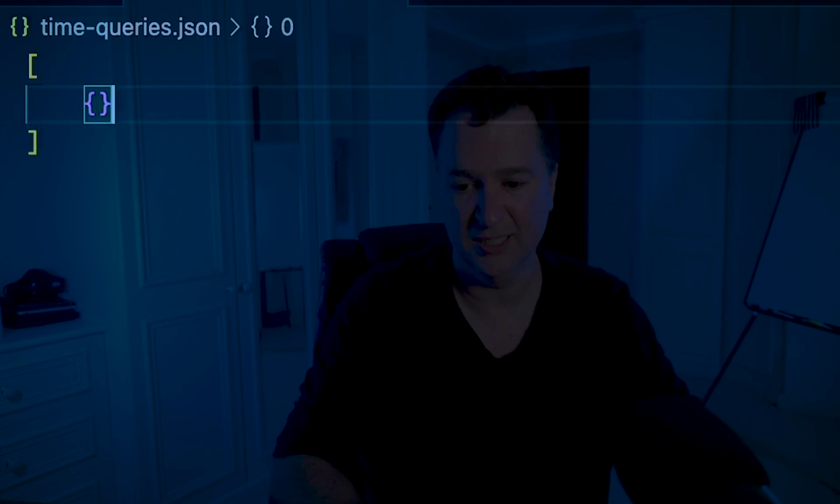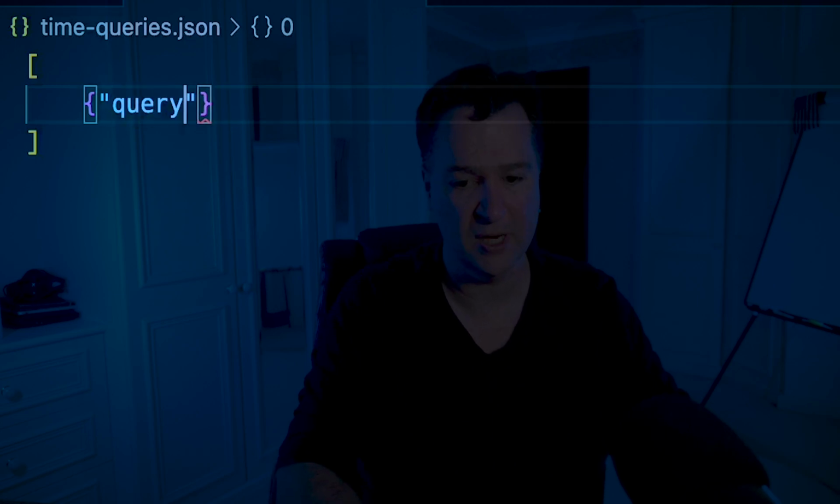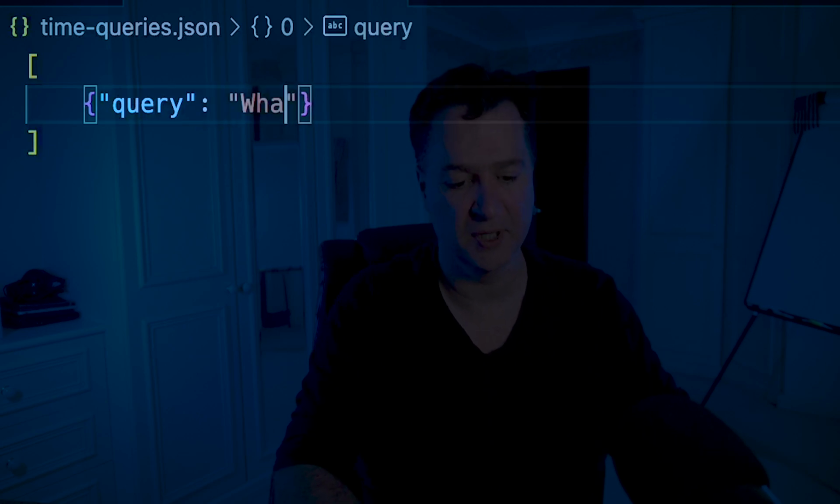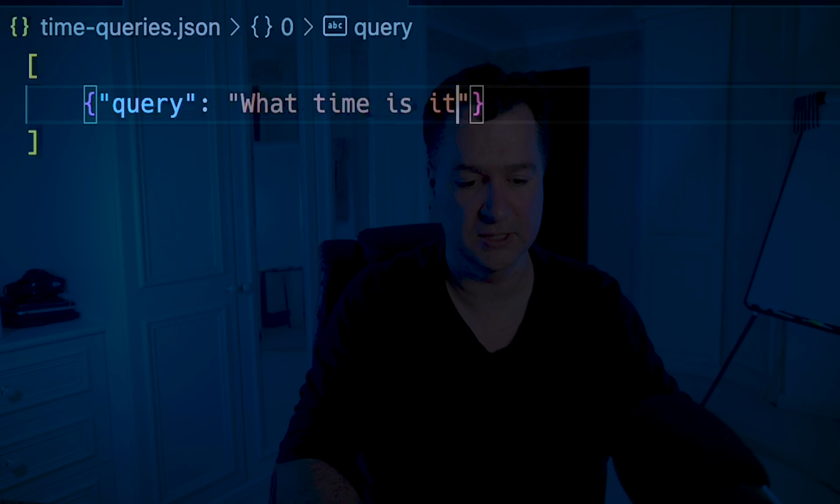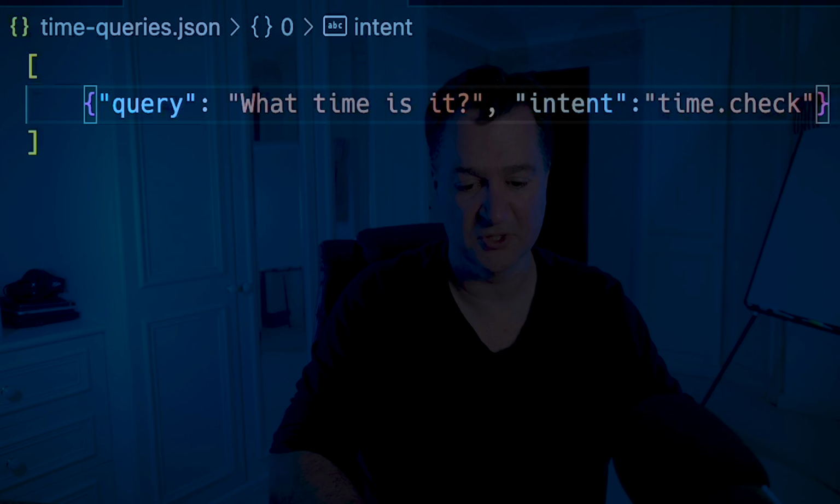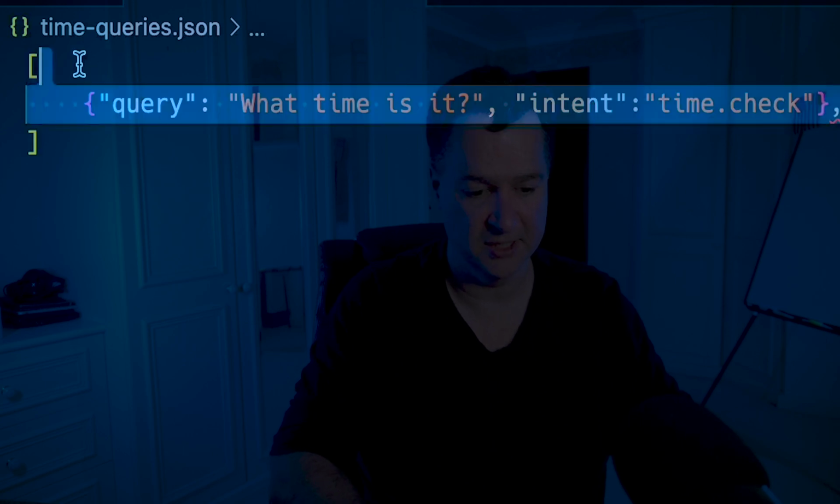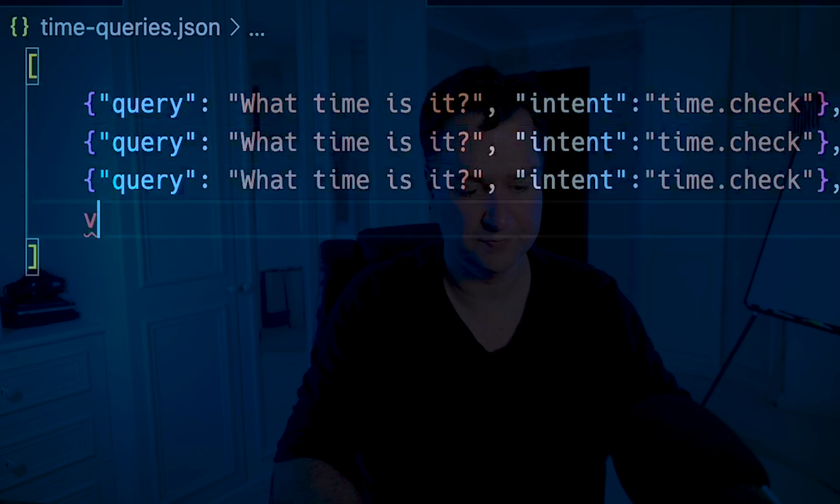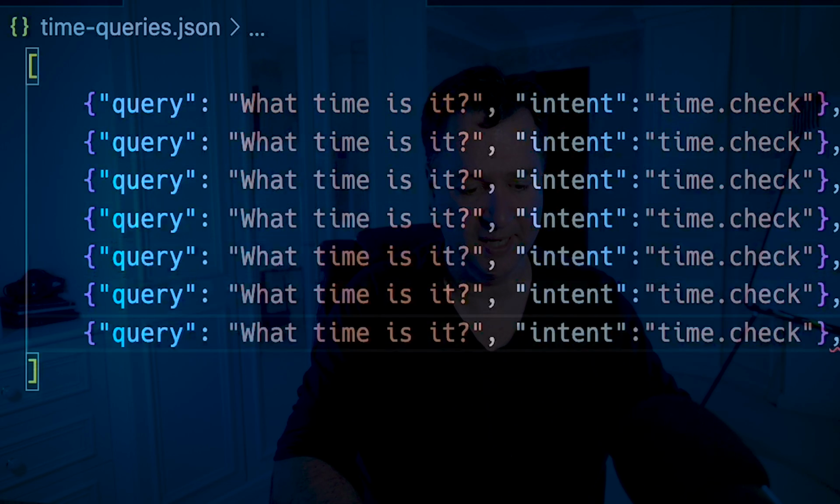And essentially, it is going to be something like query, and then what my query is going to be. So we can say something like, what time is it? And then the intent is going to be time.check. And then I'm just going to create a bunch of these, so we can take this and we can go paste, paste, paste, paste, paste, paste, all right?